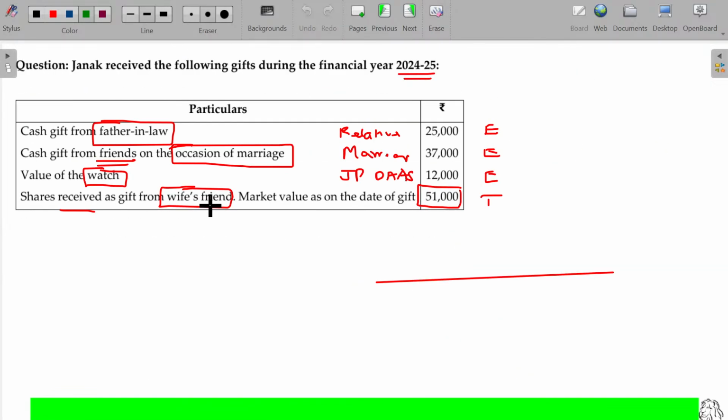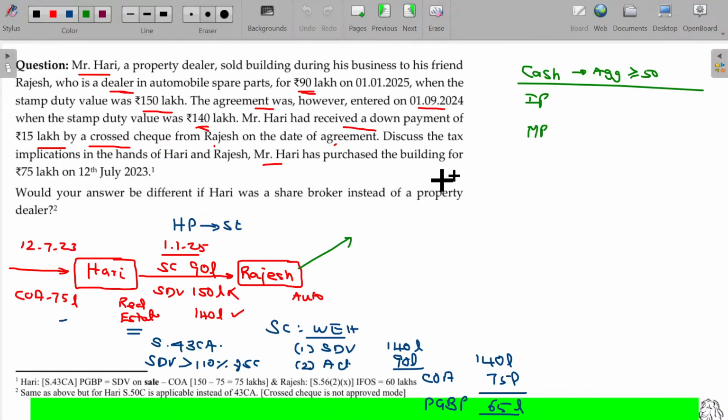As per that provision here, in case of movable property, the aggregate is more than 50. Sorry, it's not equal. More than 50. Then that will be taxable under income from other sources.